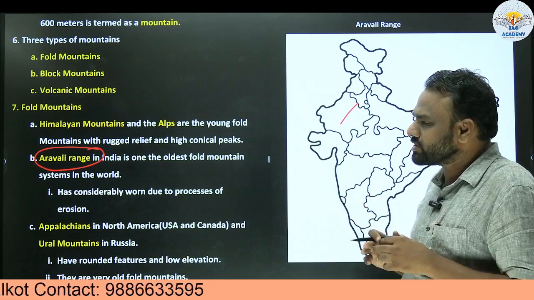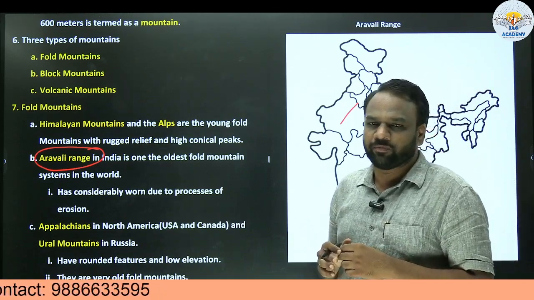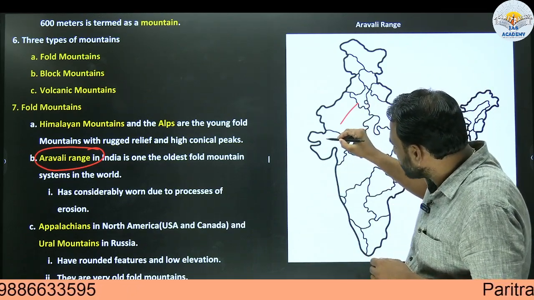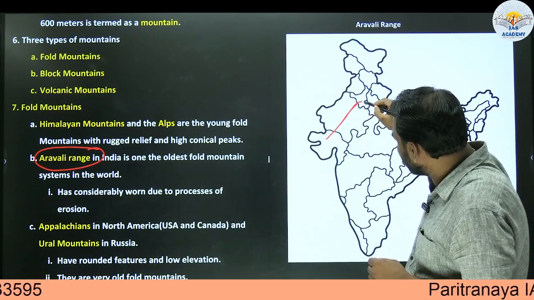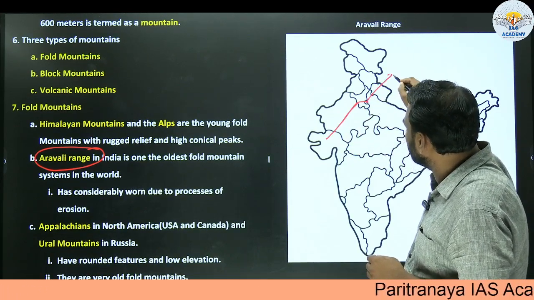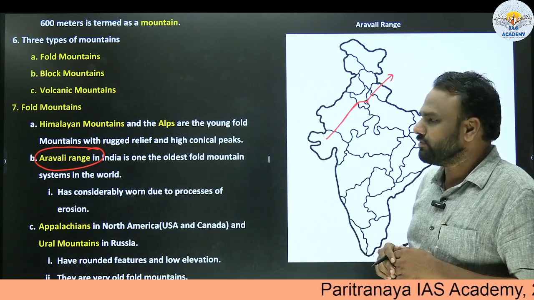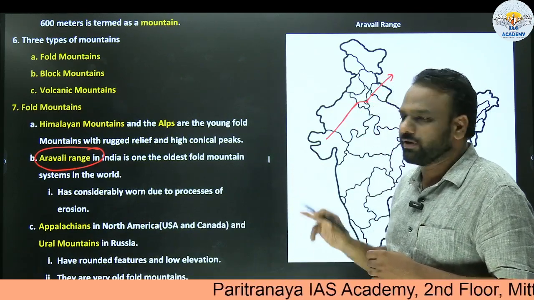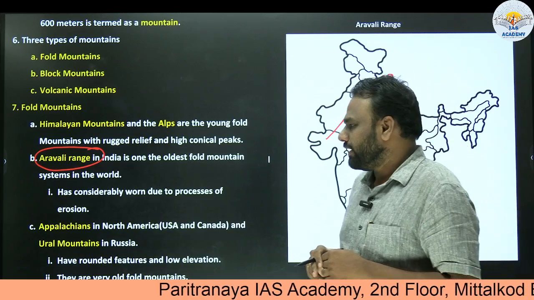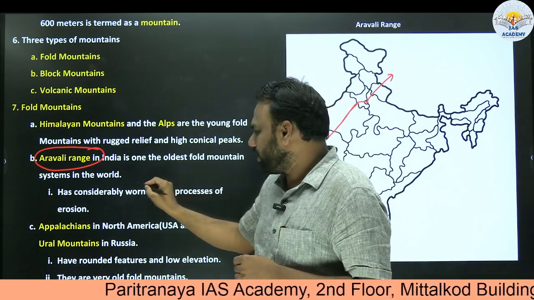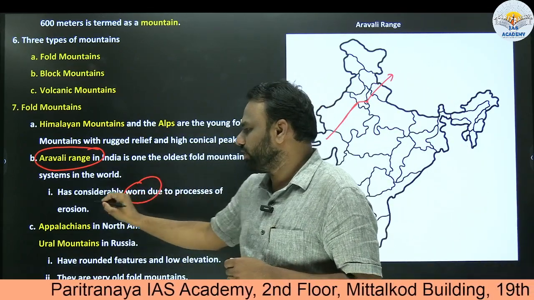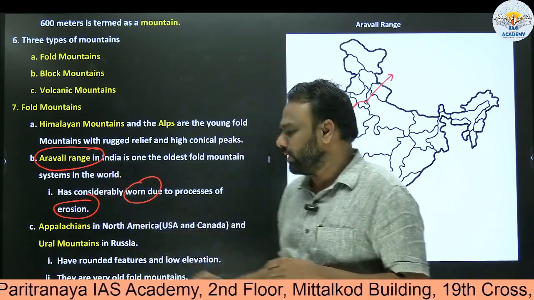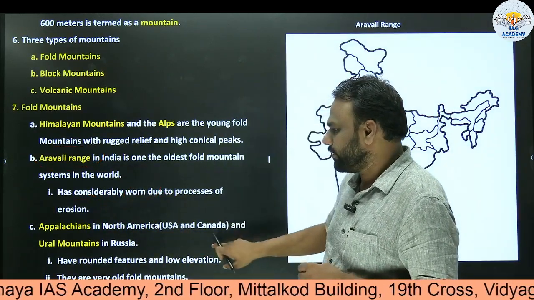Which are the various states across which Aravalli Range is spread? It is spread in Gujarat, Rajasthan, Haryana, and Delhi. Totally, 4 states and union territories. Even that extra information becomes very important from exam point of view. Next, it has considerably worn due to process of erosion. A lot of erosion has taken place in Aravalli Range, but it is not an important point.